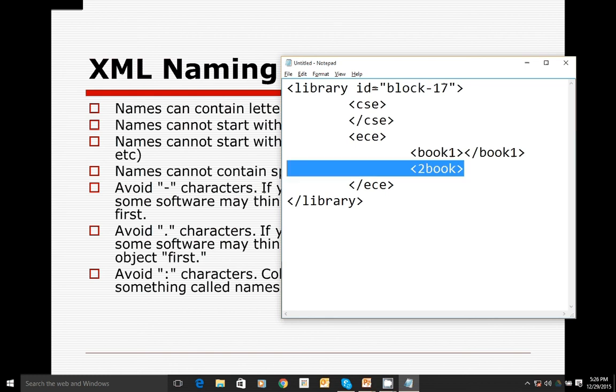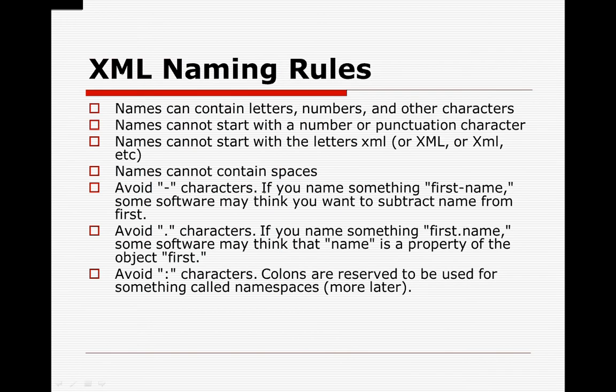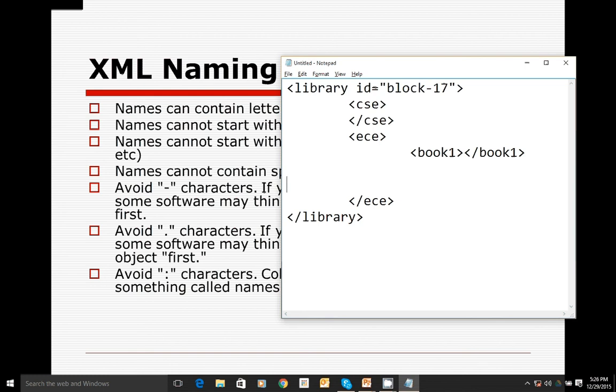And it should not start with XML. When you write any tag like this, it is invalid. There should not be a tag with the name XML. And of course there should not be any hyphen. Suppose I write something like ECE-dept.